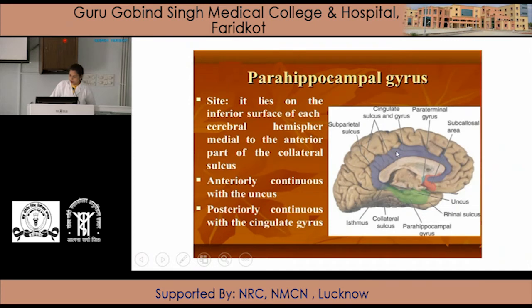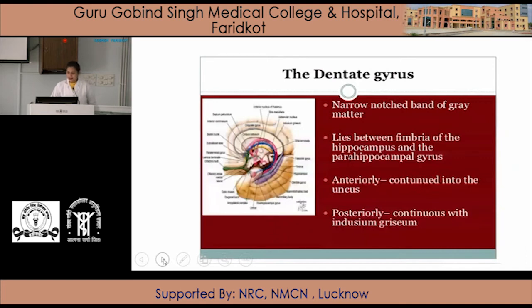So here is the cingulate gyrus. The parahippocampal gyrus continues posteriorly with the cingulate gyrus and anteriorly with the uncus. Next is the dentate gyrus. A narrow notched band of grey matter lies between the fimbria of the hippocampus and the parahippocampal gyrus.